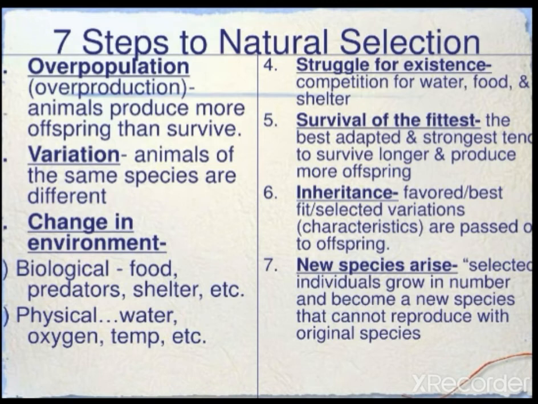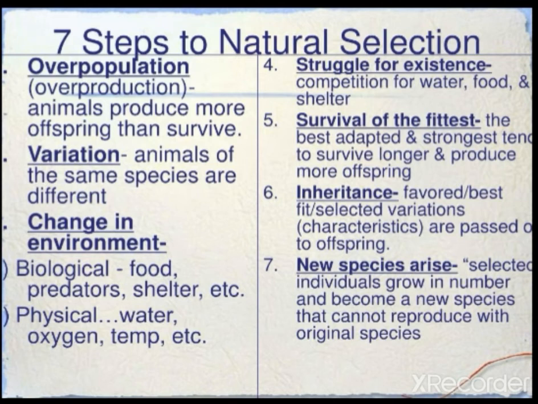Then it results in the formation of new species, which will be better adapted and will multiply in number. The new species become entirely new and they cannot reproduce with the original species, because they show modification in the genes. When organisms are not able to reproduce under natural conditions with the original species, you call them new species. Now we can tell the new species originated.